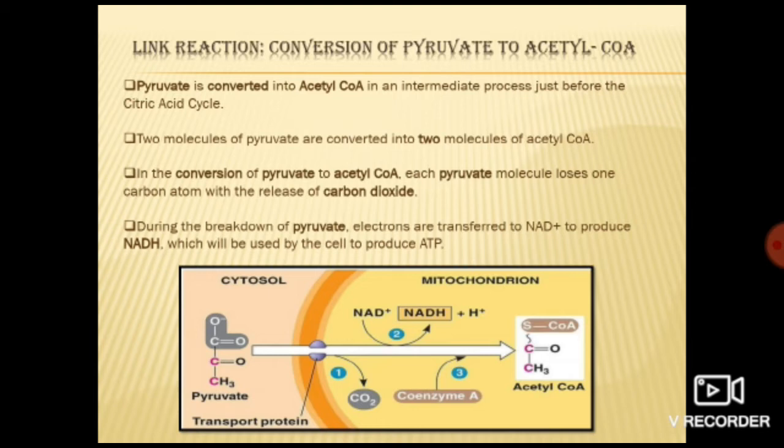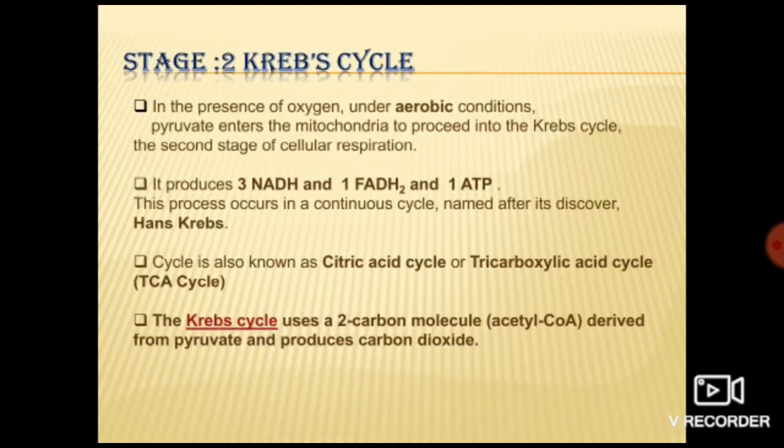This reaction is known as link reaction or intermediate reaction, because this is the reaction which is linking glycolysis and Krebs cycle. Okay, now let's start with Krebs cycle. In Krebs cycle, what happens? This Krebs cycle occurs in mitochondria. Glycolysis occurs in cytoplasm. Now pyruvate is unable to enter inside the mitochondria. That's why this pyruvate gets converted into acetyl CoA. Now this acetyl CoA enters the mitochondria, right?